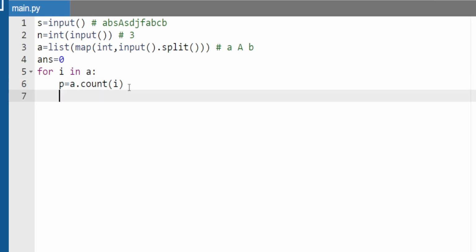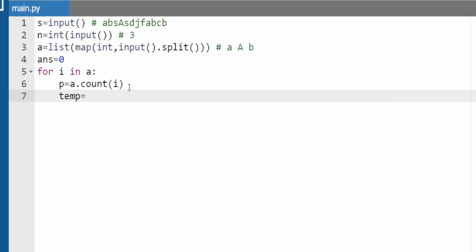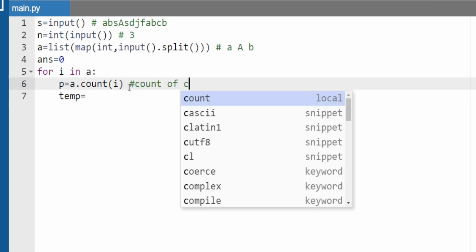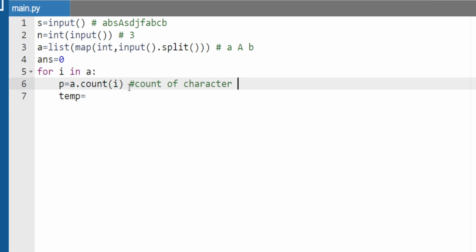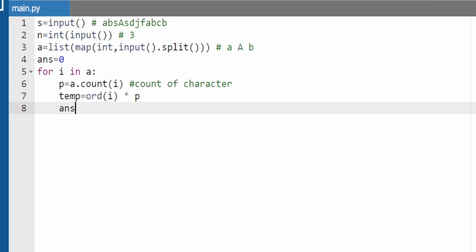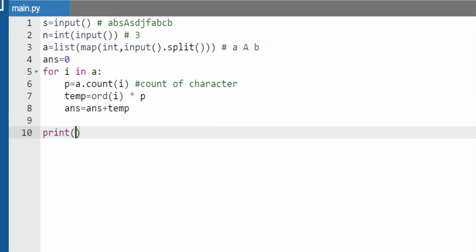After that we take a temp variable, no problem, and in that p, guys, we have the count of the character. Clear? In the next line, temp equal to, what I am doing, I am taking the ASCII code of the alphabet and multiplying with p, guys. After that I will do answer plus equal to temp, and in the last I will print the answer.